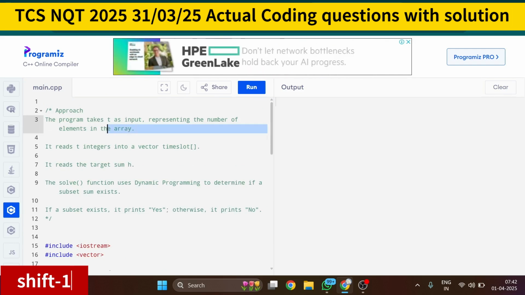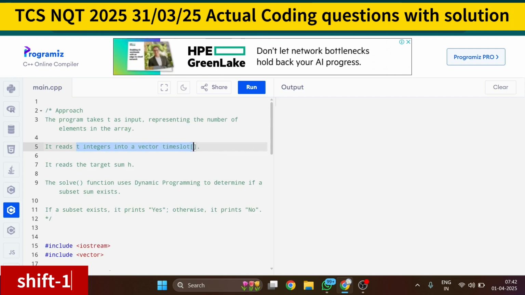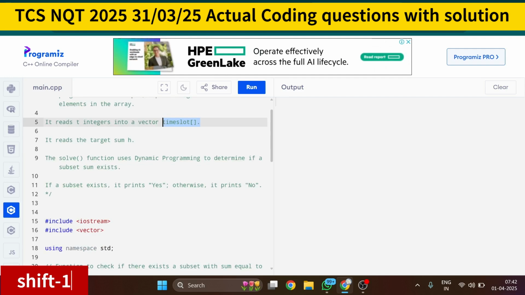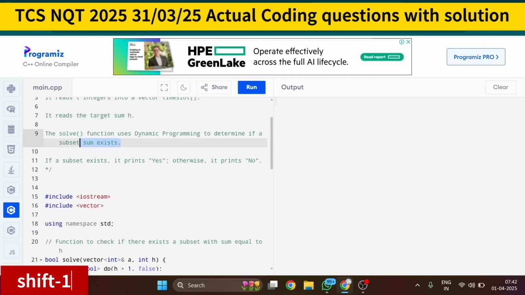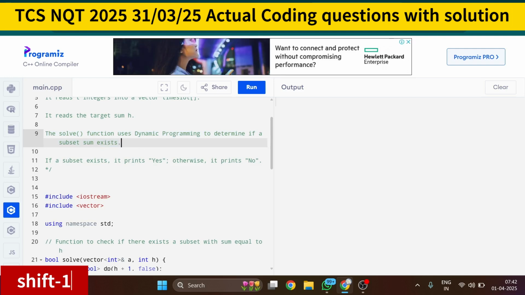Then it will read T integers into the vector, since they have said you have to take the input in that form. Then it will read the target sum. Then I will use the solve function, which uses dynamic programming to determine if the subset sum exists. If it exists, you print yes, otherwise no. You have to print yes or no.